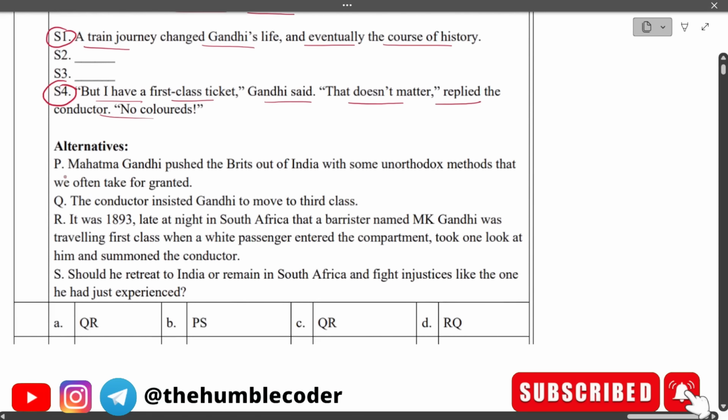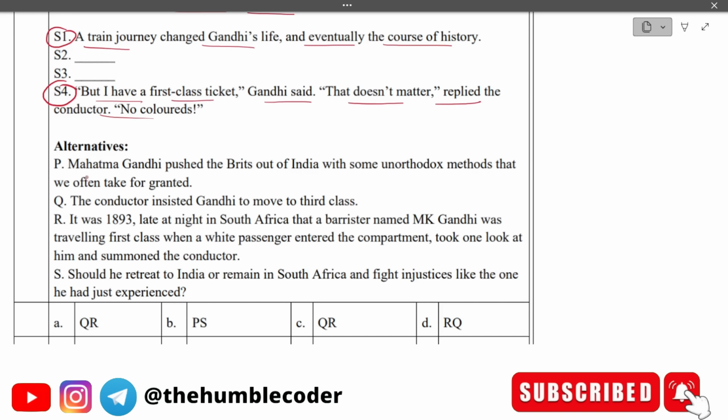We have these alternatives. First, let's give these alternatives a read, and then we will see what will come in sentence 2 and sentence 3. P: Mahatma Gandhi pushed the Brits out of India with some unorthodox methods that we often take for granted. Q: The conductor insisted Gandhi move to the third class. R: It was 1893 late at night in South Africa that a barrister named M.K. Gandhi was traveling first class when a white passenger entered the compartment, took one look at him and summoned the conductor. S: Should he retreat to India or remain in South Africa and fight injustices like the one he has just experienced?